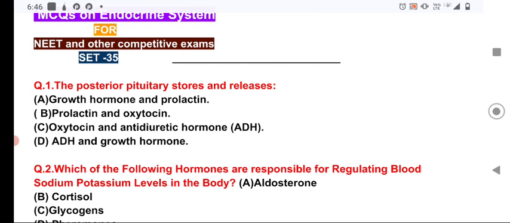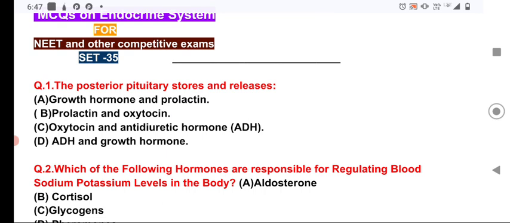The posterior pituitary stores and releases hormones. Here, the posterior pituitary is a part of the pituitary gland. As we know, the pituitary gland is made up of two parts: the anterior lobe, which is known as adenohypophysis, and the posterior lobe, that is the neurohypophysis. Here the posterior pituitary or neurohypophysis is part of the hypothalamus.